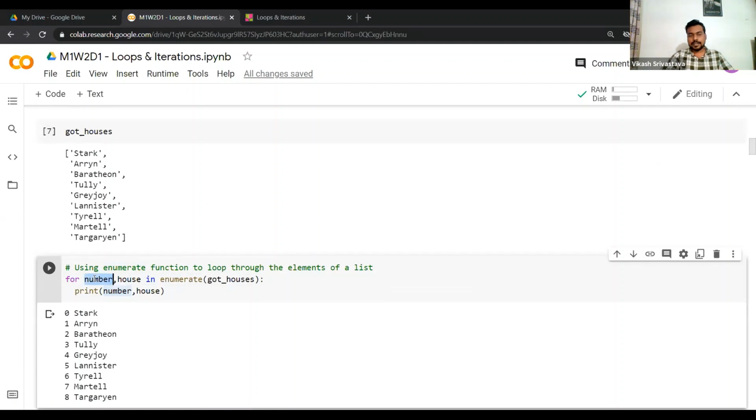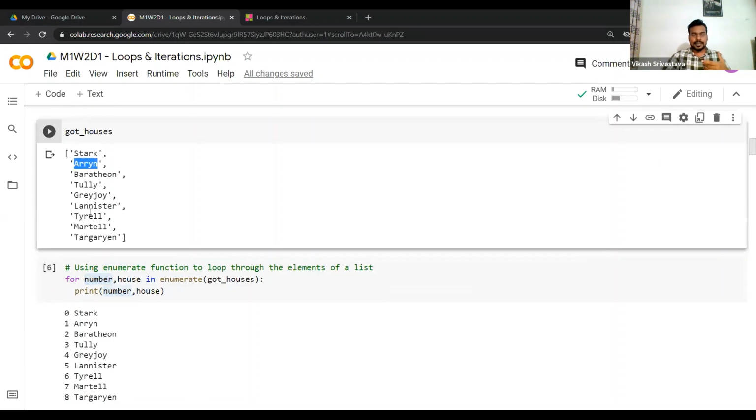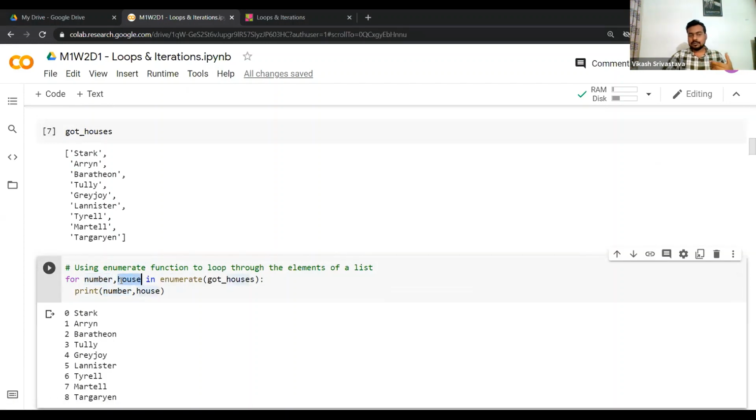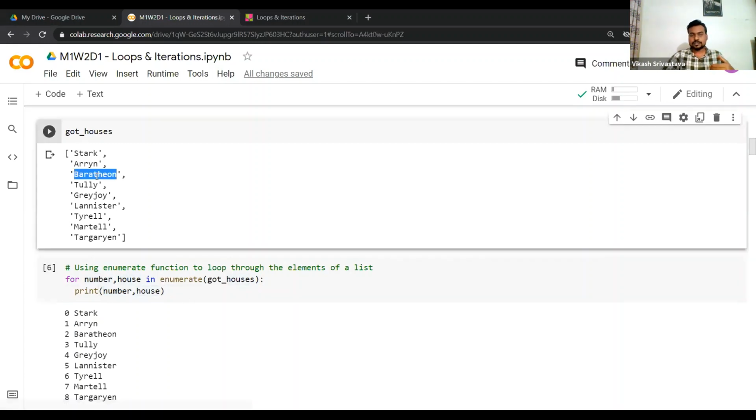So now the number variable contains the value 1, which is the index of the second element, and then the value which this element contains. So what is the value? That will be stored in house. So here I am printing house, right? So it takes the value arrayn in the second iteration. Similarly, it moves to the third element, which is Bharathian.